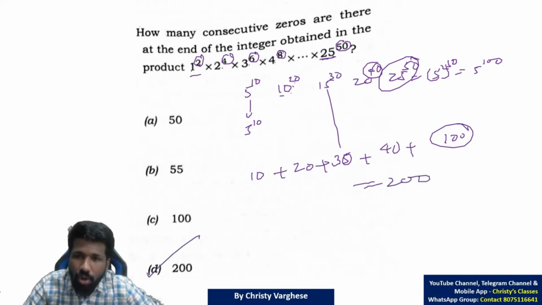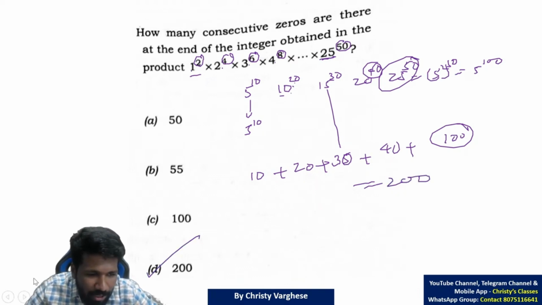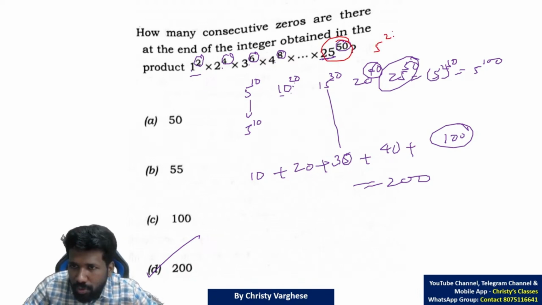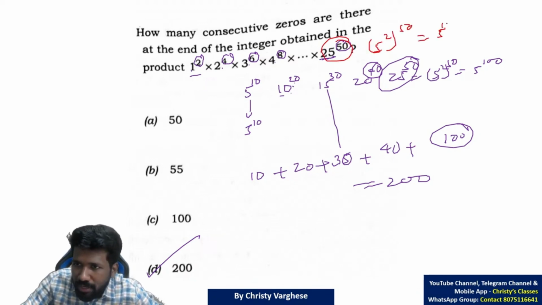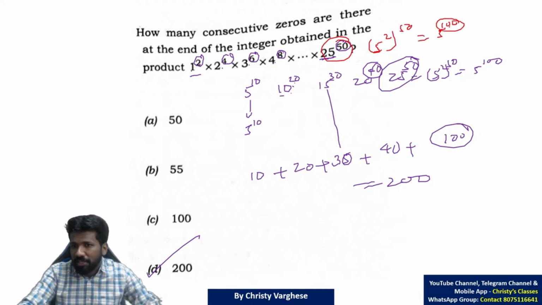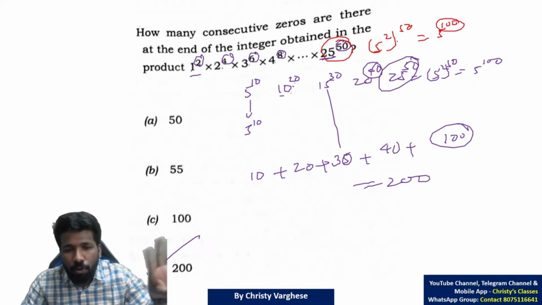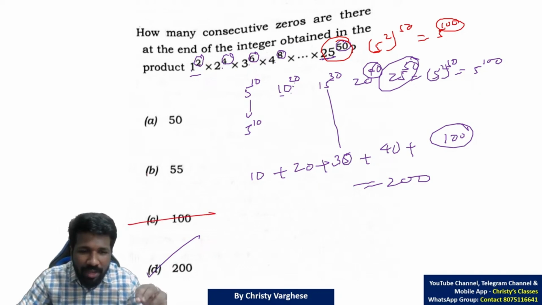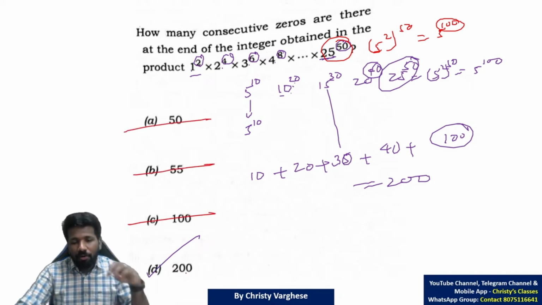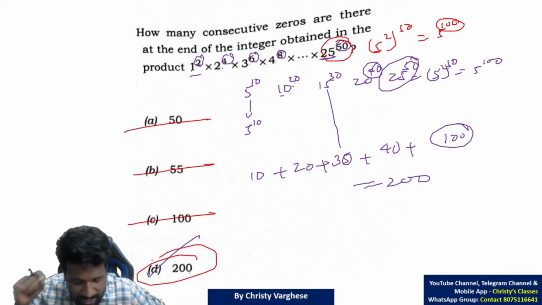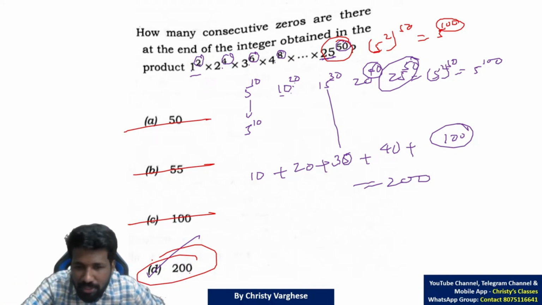Now I will tell you a shortcut also. As we are trying to find the number of 5s, when you see 25 raised to 50, that is 5 raised to 2 whole raised to 50, that is 5 raised to 100. That itself has 100 5s in it. Now there are more multiples of 5, so the answer is above 100 for sure. By elimination, analyzing the options, the only option above 100 is 200. That way you can save a little more time because of the nature of the answer options.